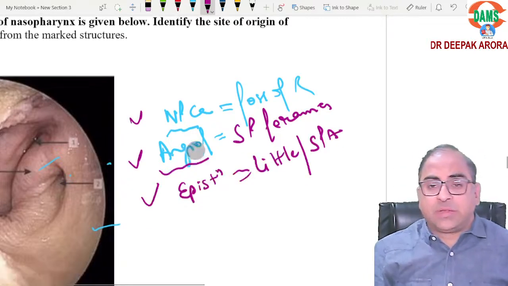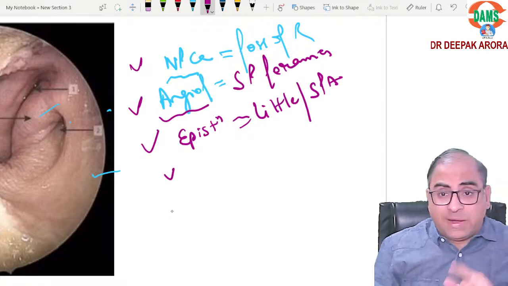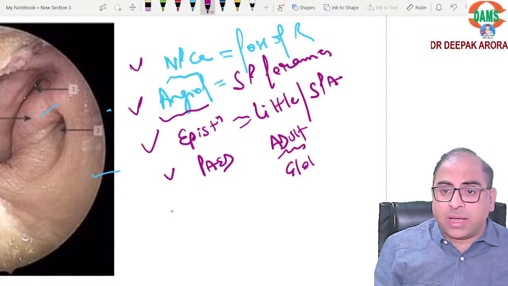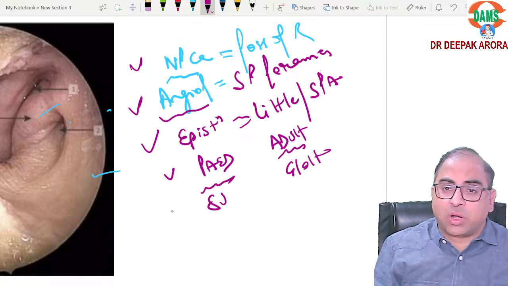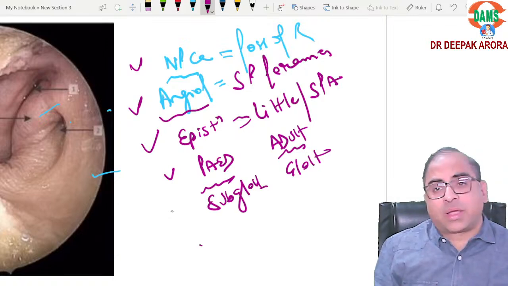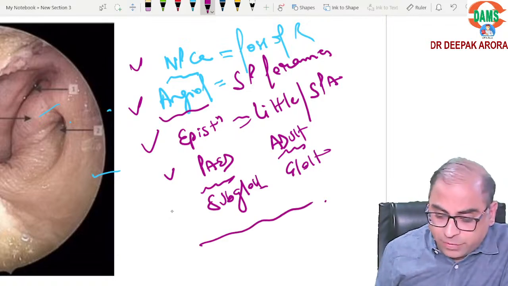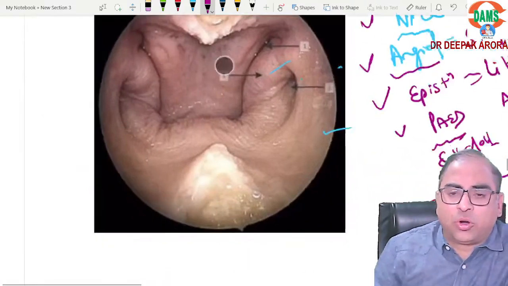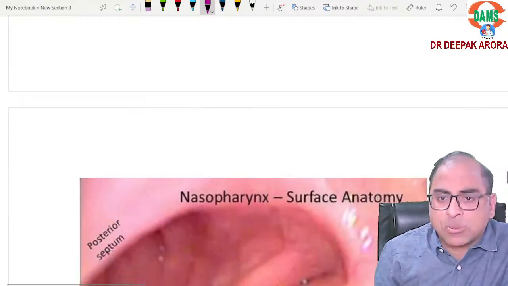Clear? Which is the narrowest part of the larynx in a pediatric patient and in an adult? Just remember, in an adult it is the glottic area. In pediatric patients, it is the subglottic area. These are very favorite MCQs of your examiner. So most common sites and all these things should be on your tips. Coming to the next one.